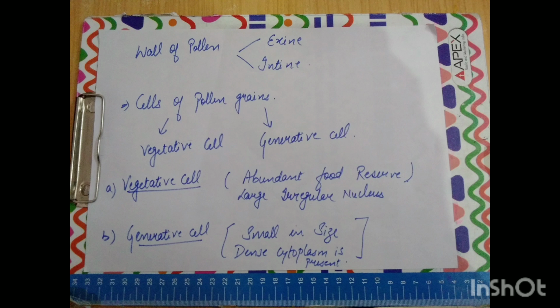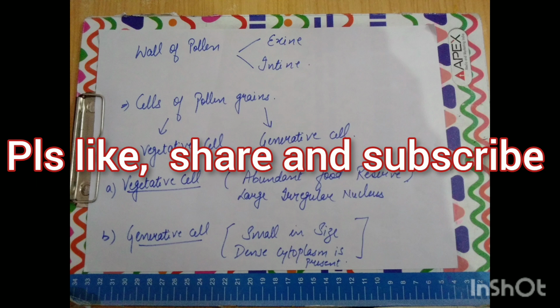Yes, pollen grain also consists of 2 types of cells. One is the vegetative and one is the generative. Vegetative cell, as the name indicates, is rich in storage of food. It is having abundant food reserve material, and here the nucleus is very irregular in shape. And the generative cell is going to generate, so it is having very dense cytoplasm. I hope this topic is clear. If you are having any doubt, then you can ask me.